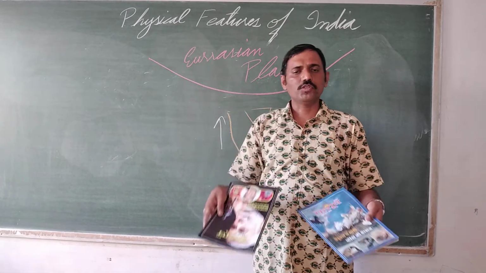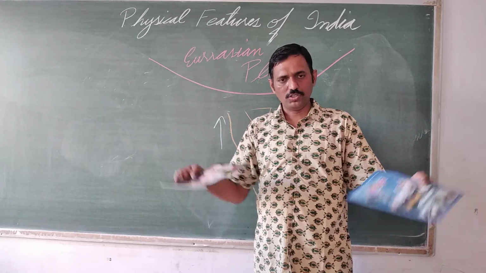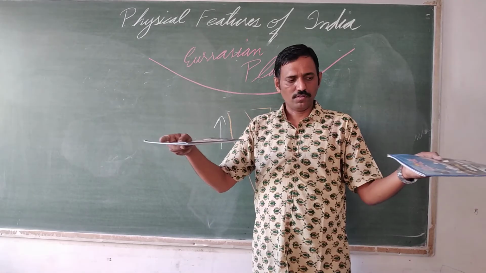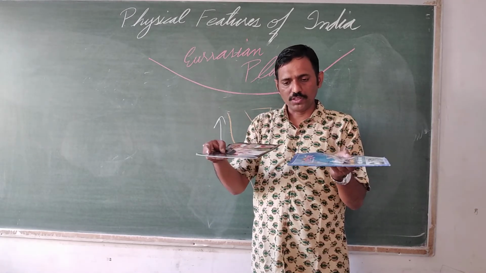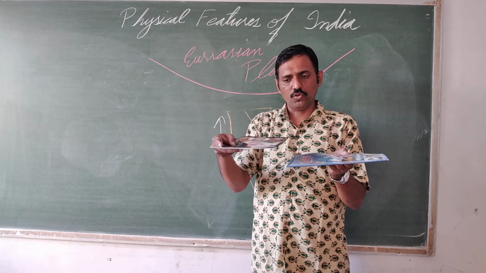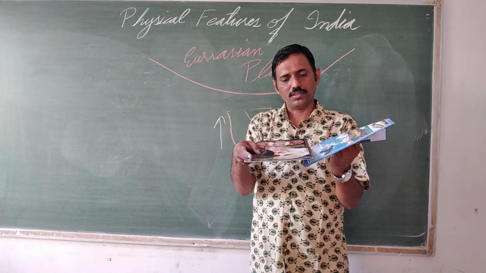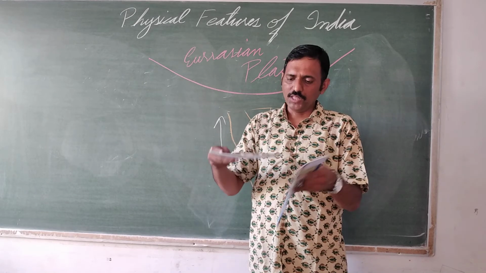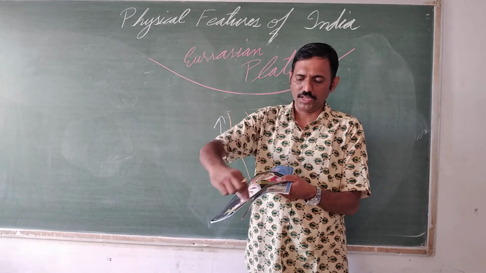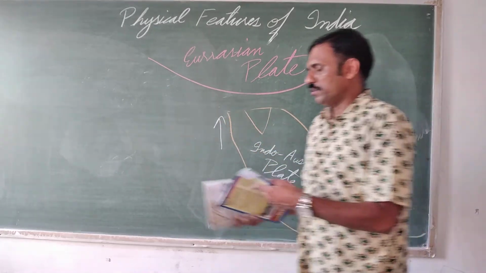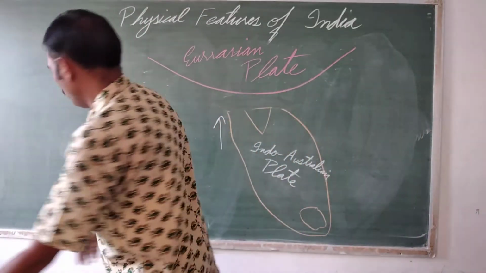So this was, suppose, the Eurasian plate and this was the Indo-Australian plate. Plates came towards each other. In between there was the Tethys Sea, and ultimately the Eurasian plate was a bigger plate and the Indo-Australian plate went beneath this. And in this portion, the Tethys Sea, sediments were there.